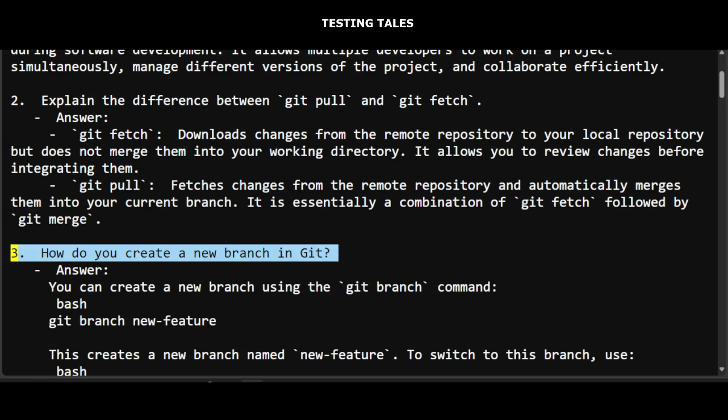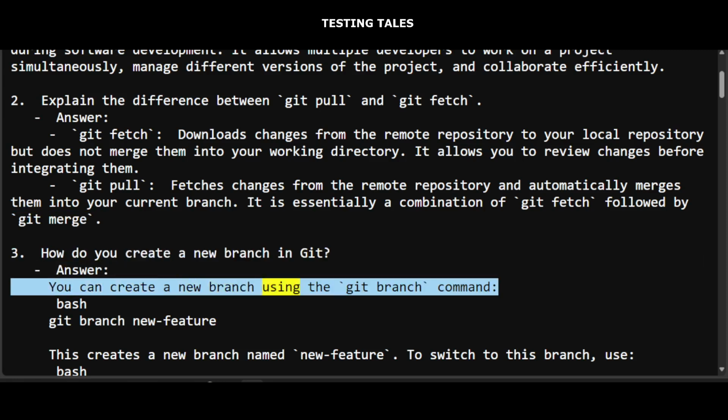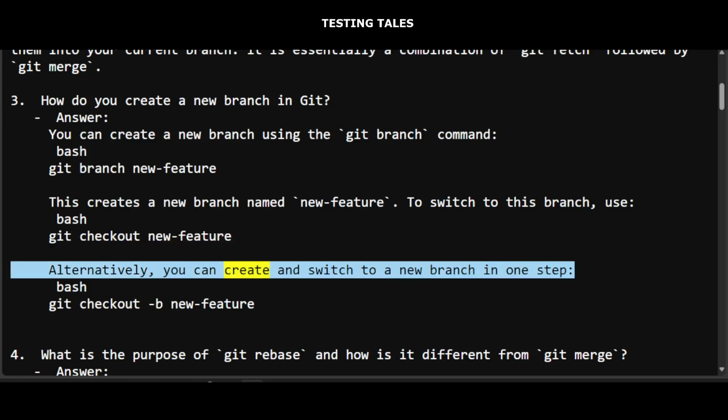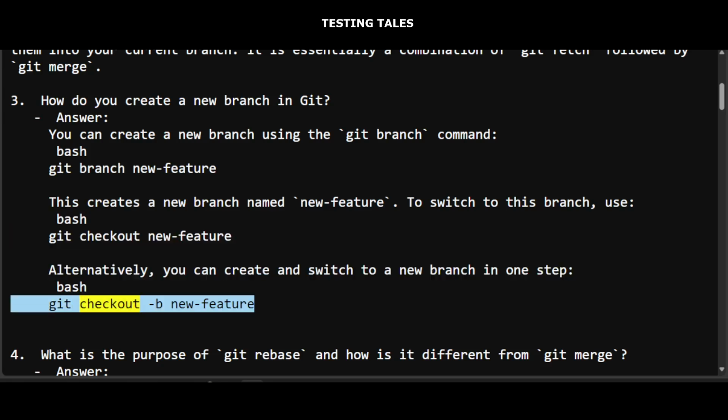3. How do you create a new branch in Git? Answer: You can create a new branch using the git branch command, git branch new-feature. This creates a new branch named new-feature. To switch to this branch, use git checkout new-feature. Alternatively, you can create and switch to a new branch in one step, git checkout -b new-feature.